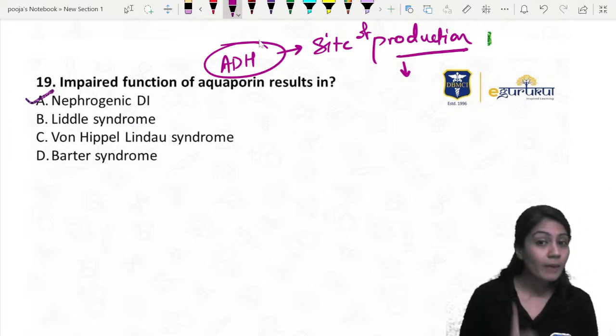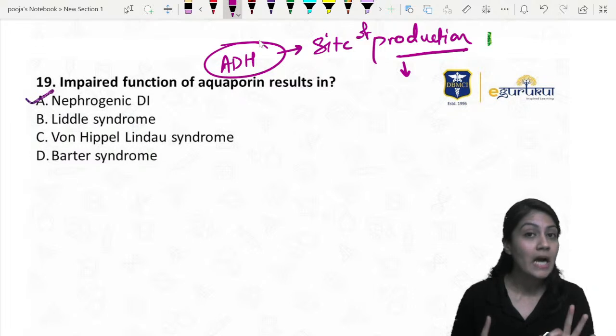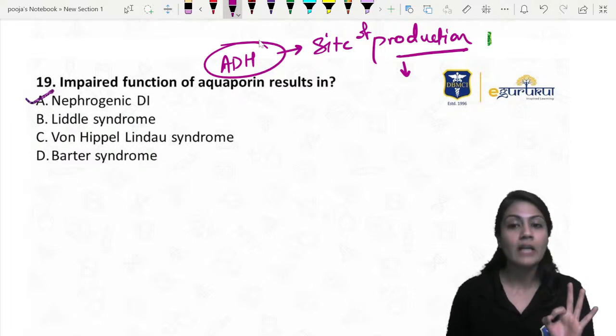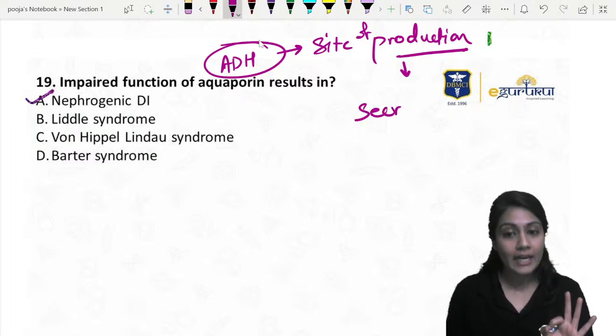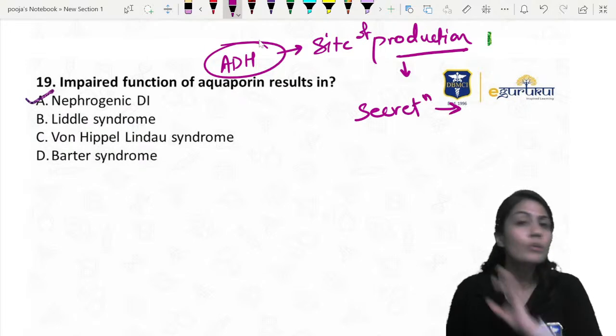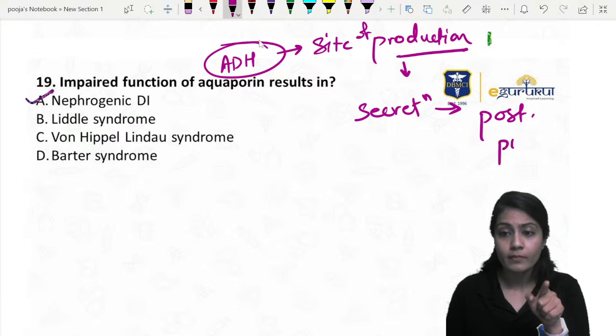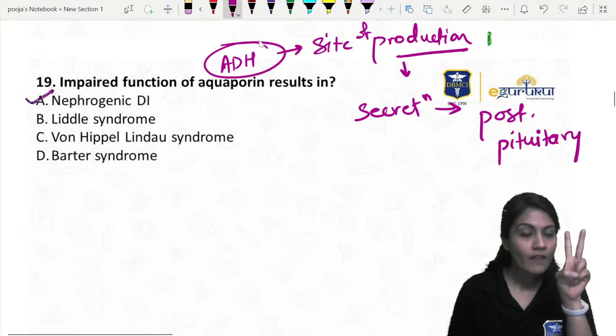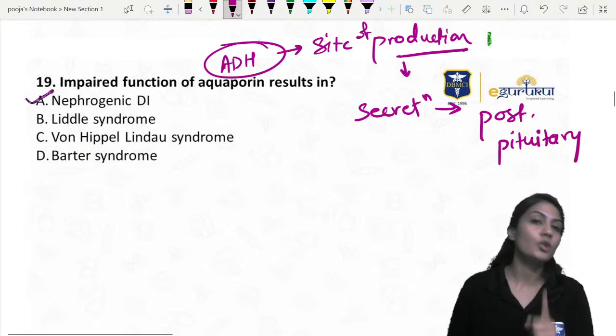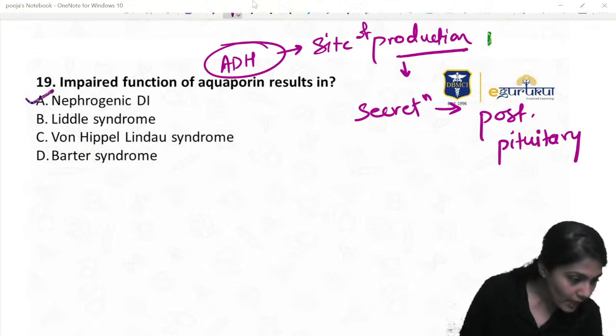Dipti, again think about it. Site of production I asked, not the site of release. Two different answers. If I ask site of secretion, site of release, the answer will be different, that you guys are giving me, that is the posterior pituitary. I'm asking site of production. There are only two hormones which are not produced in the pituitary. Remember that?